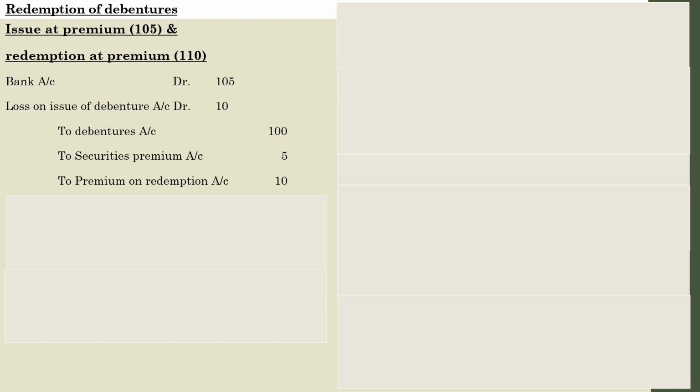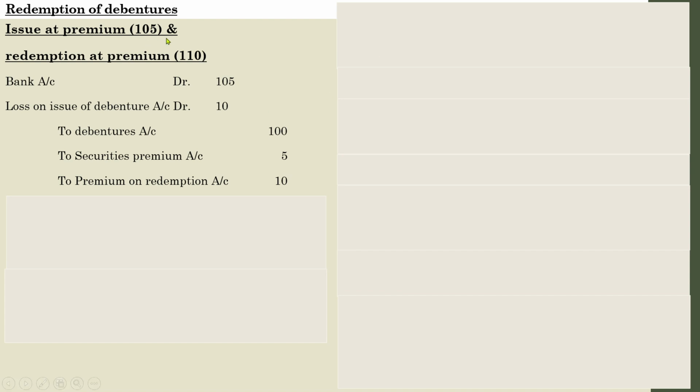Face value is 100 rupees. Whatever the nature of the business, whatever the situation, the face value of the debenture will be 100. Whatever amount is higher than 100 is issued at premium, whatever is lower than 100 is issued or redeemed at a discount. So here, issued and redeemed at premium, how is the company going to face loss?